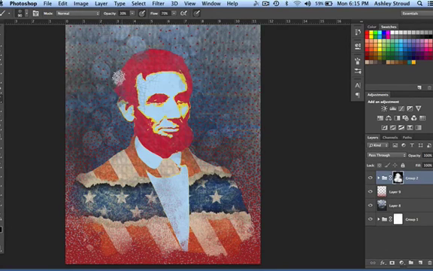Because I'm about to show you a lot of things that you can do with brushes in Photoshop, but mainly this is about how to find brushes that already exist and download them, use them for texture purposes mainly.